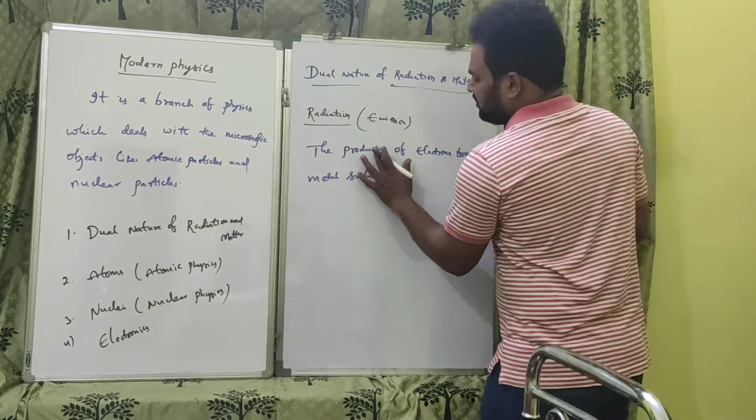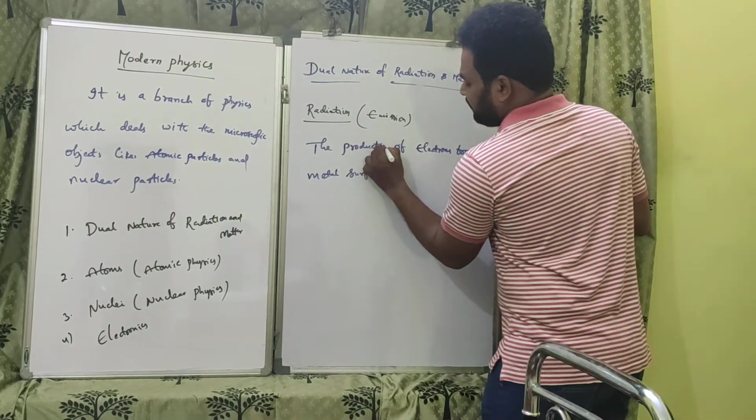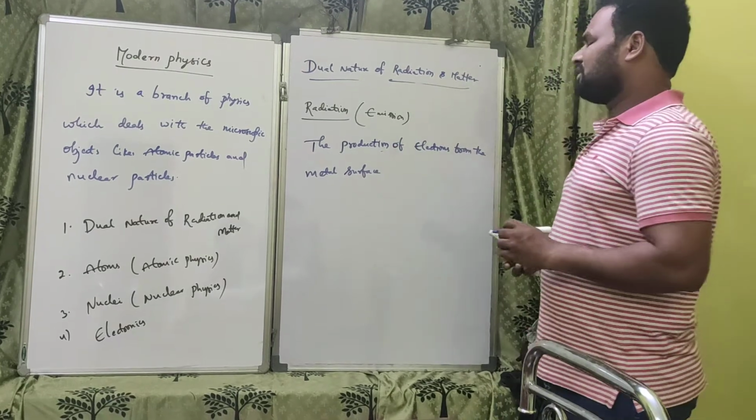The production of electrons from the metal surface.